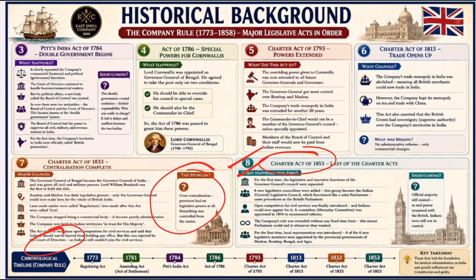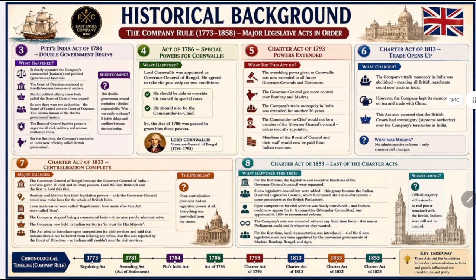What changes did this act bring? First, separation of executive and legislative functions. For the first time, the legislative and executive functions of the Governor General's Council were separated, and this was an important step towards a modern legislative system. Then the Legislative Council expanded; six additional legislative members were added. This enlarged body came to be known as the Indian Central Legislative Council. It functioned somewhat like a miniature parliament. Members debated laws and followed procedures similar to those of the British Parliament.